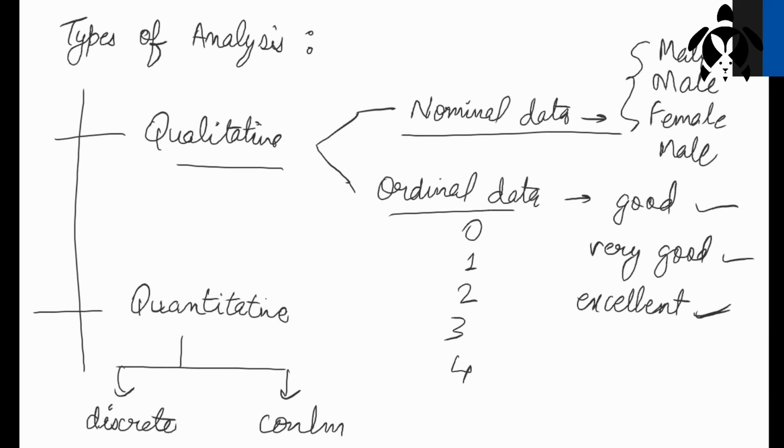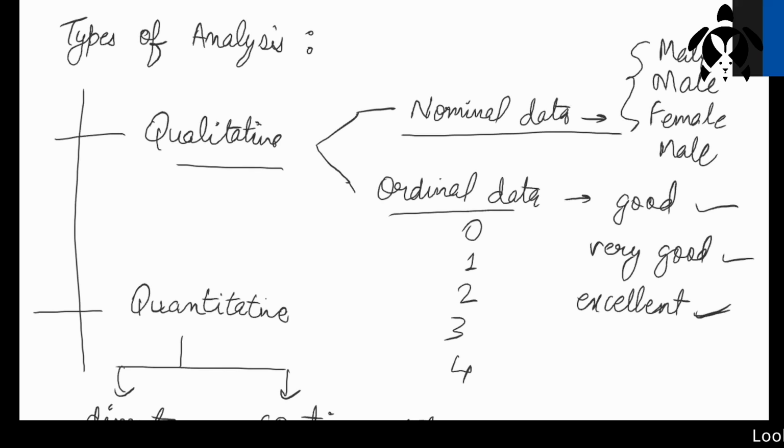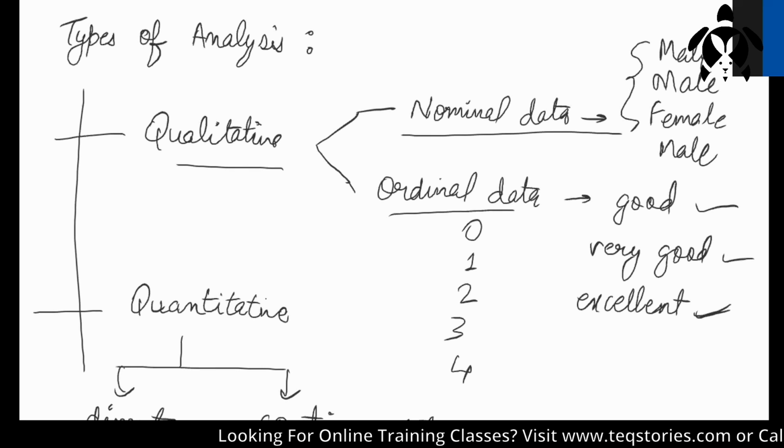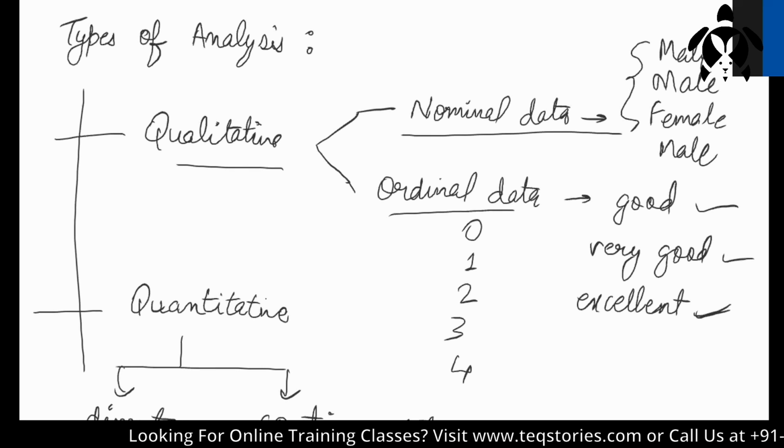We saw that day the difference between discrete data and continuous data. In continuous data, you don't have any fixed value. In discrete data, you have a fixed value. Let me give you an example. Suppose the weight of a person: you can't define it as a fixed value. You will get a different value every time you stand on a weighing machine, right? There will be an infinite number of possibilities, so that comes under continuous data.